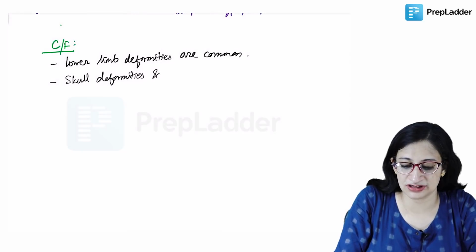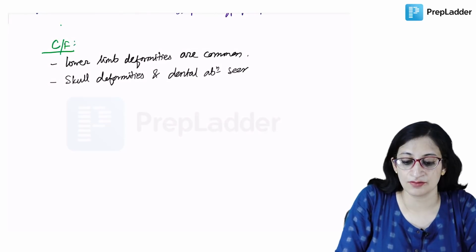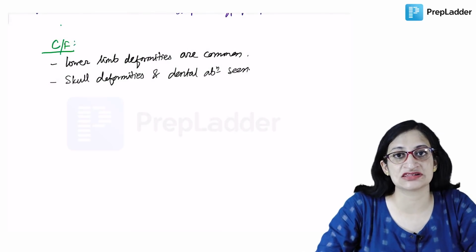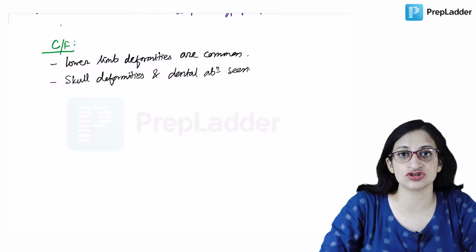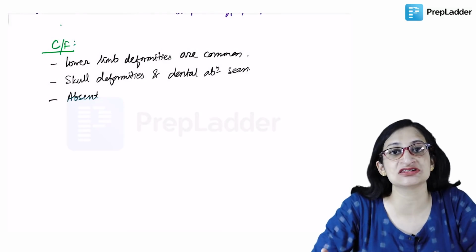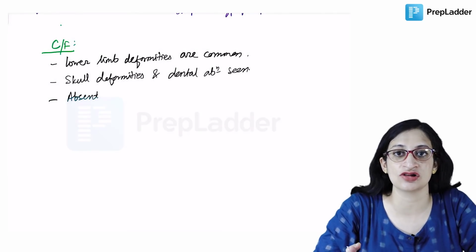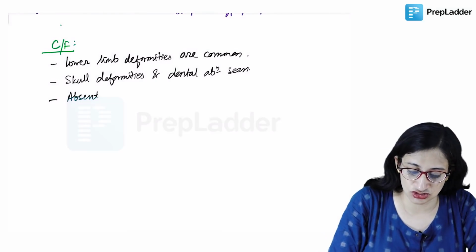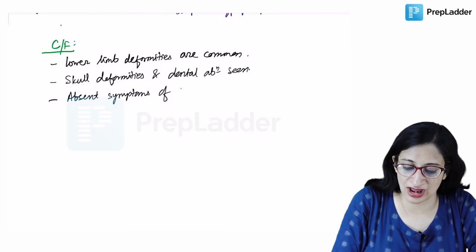But there are absent symptoms of hypocalcemia because here there is predominantly hypophosphatemia. Hypocalcemia is usually not a feature. Symptoms of hypocalcemia like tetany, seizures and stridor will not be there.